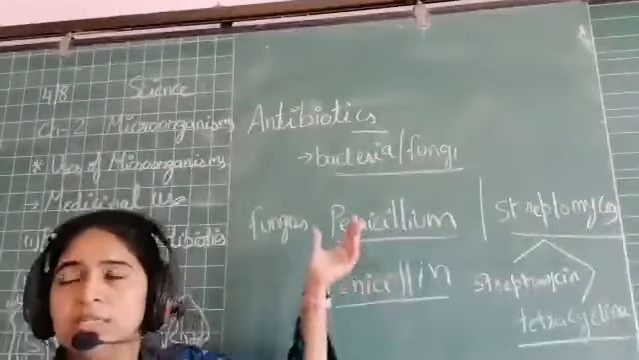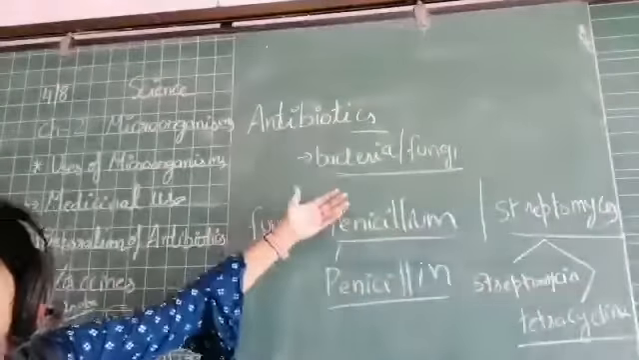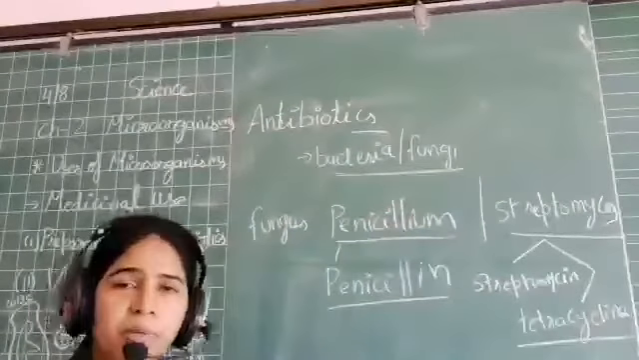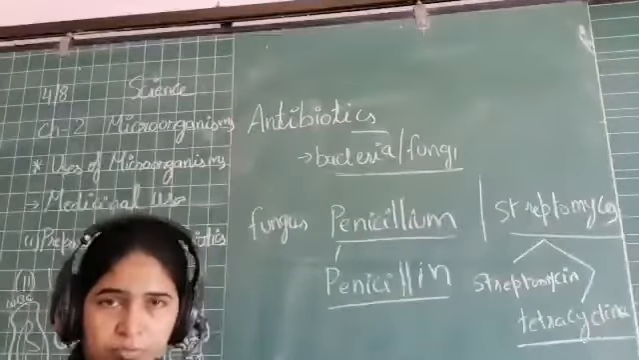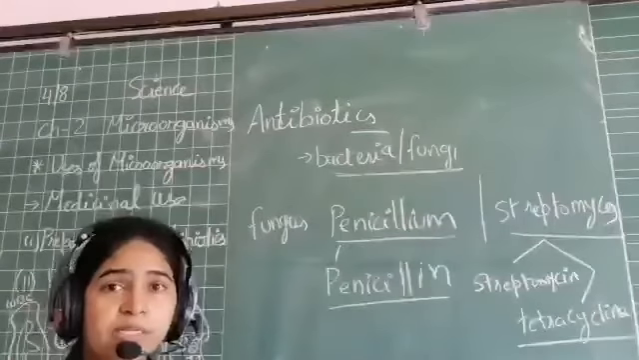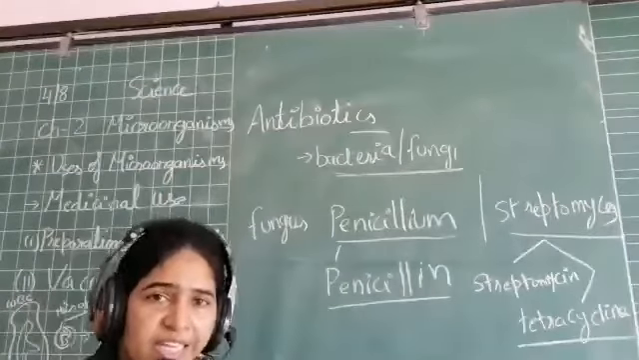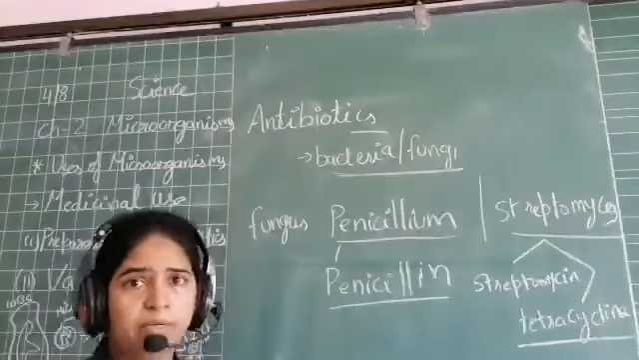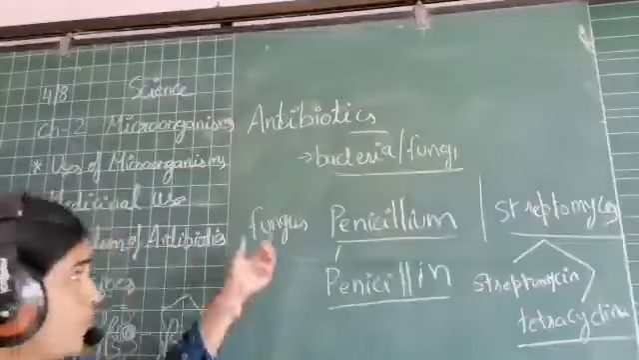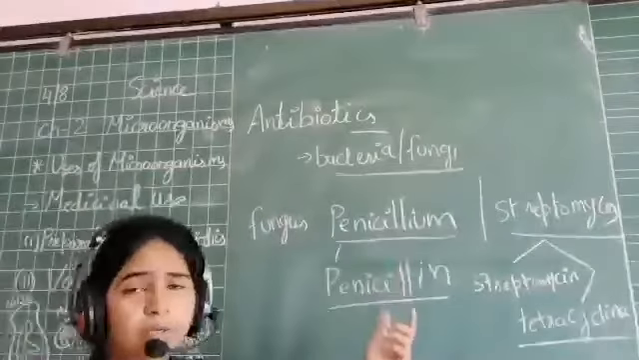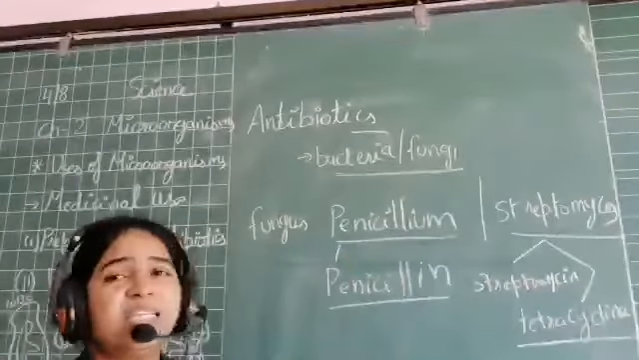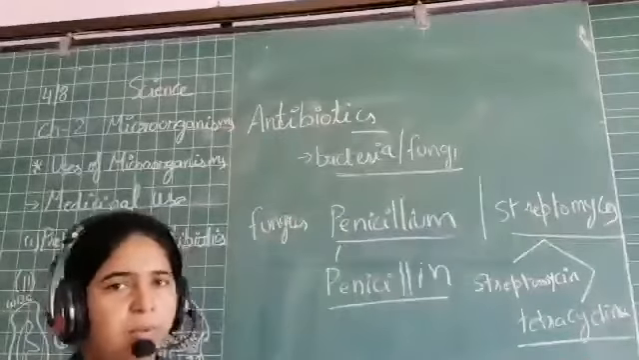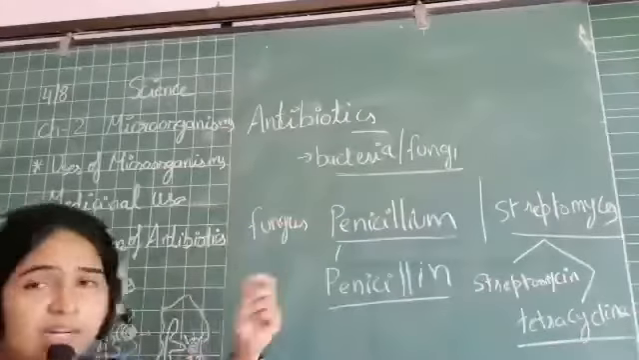So you can see that bacteria and fungi, these microorganisms, are used in the preparation of antibiotics. Antibiotics are the chemical substances which kill the disease-causing microorganisms. They are a weapon to kill the disease. From the fungus Penicillium, the medicine penicillin was prepared by Alexander Fleming. That was the first antibiotic that was prepared.